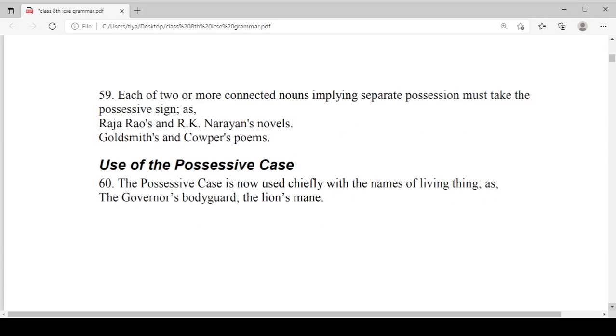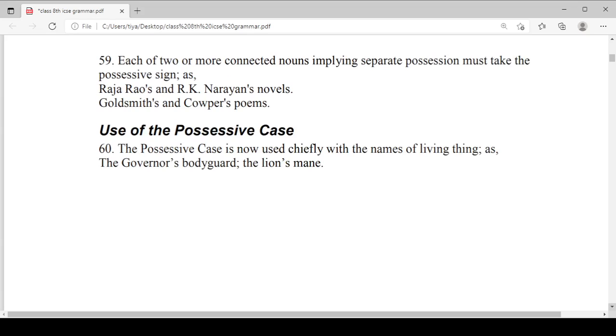Like we have some more possessive cases. We have one more rule. Each of two or more connected nouns implying separate possession must take the possessive sign, like Raja Rao's and R.K. Narayan's novels. In these examples, we are talking about two different authors, Raja Rao and R.K. Narayan. So in this way, we have to add the possessive with both of the nouns, because they are referring to different persons.